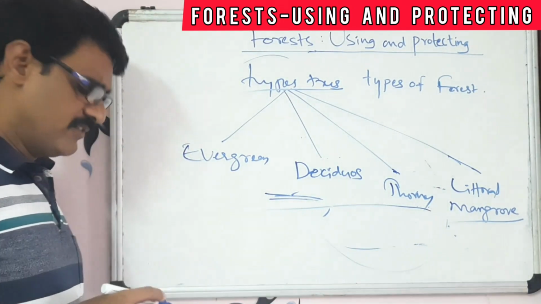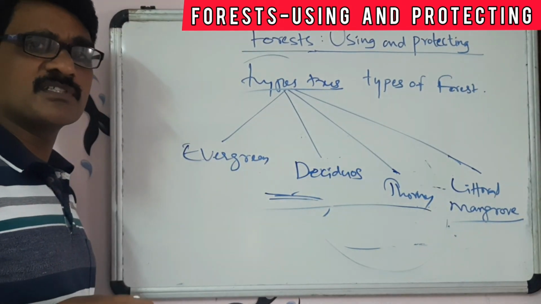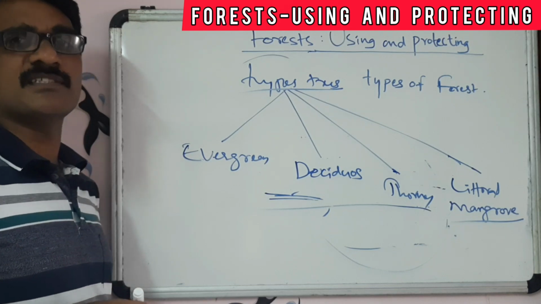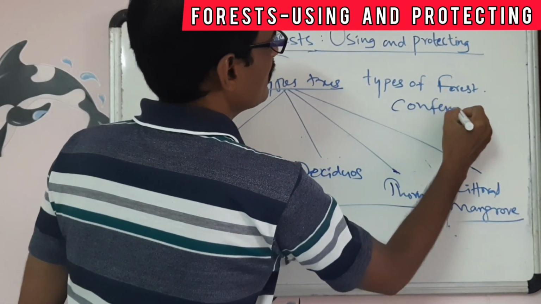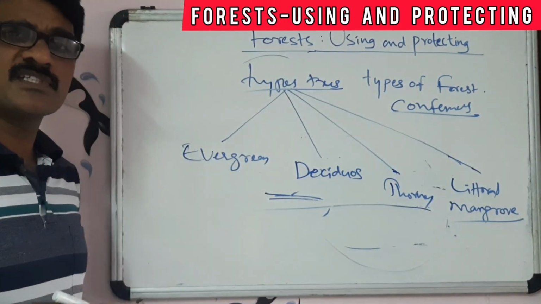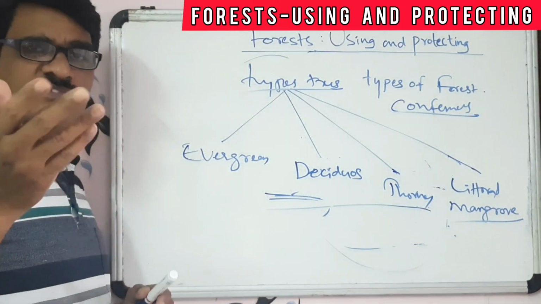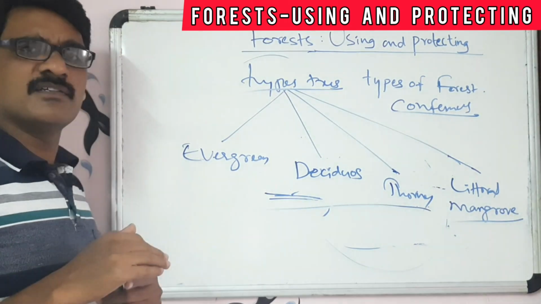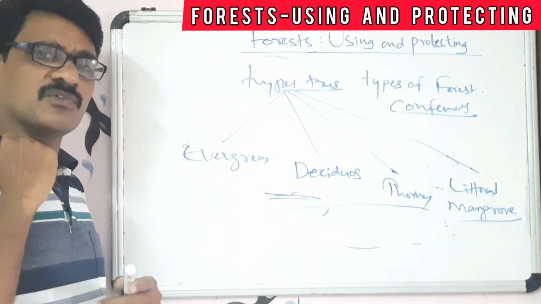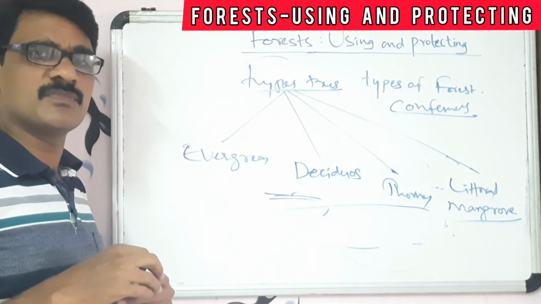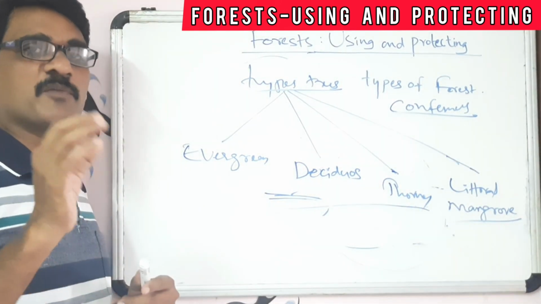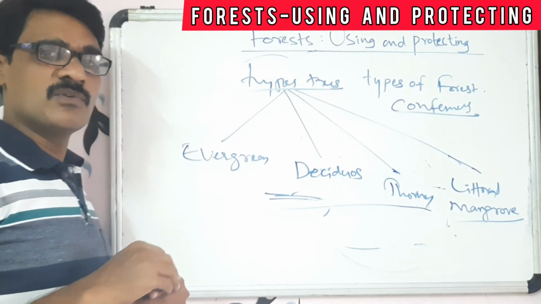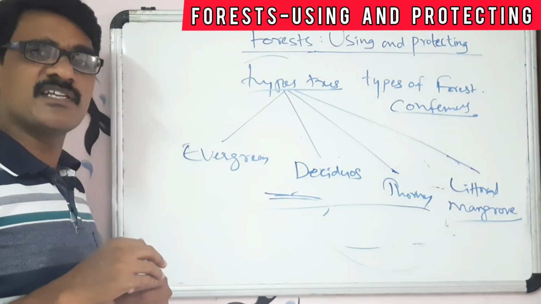Generally, we take one example. For example, we take the coniferous trees. Coniferous trees we can see in the Himalayan region. They grow in the cold regions, not much cold, somewhat warm temperatures. So these types of vegetation we can see in the Himalayas.